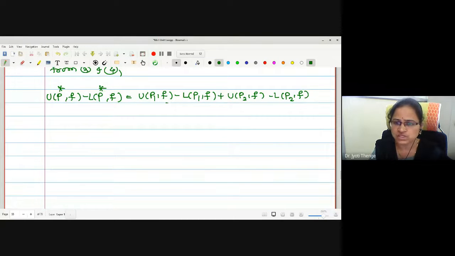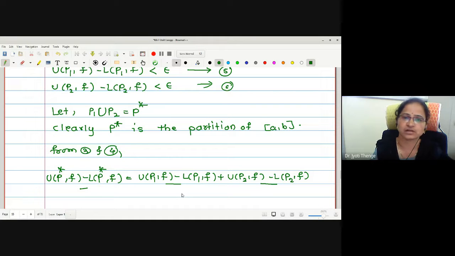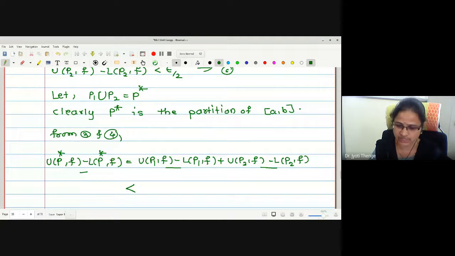Now we have this term less than epsilon, this term less than epsilon, but we wanted to prove combinedly this is less than epsilon. What should be my adjustment? Epsilon by 2, epsilon by 2. Correct? So shall I write here less than epsilon by 2 plus epsilon by 2? Reason: from 5 and 6. Correct?